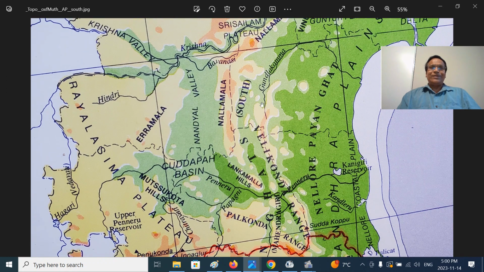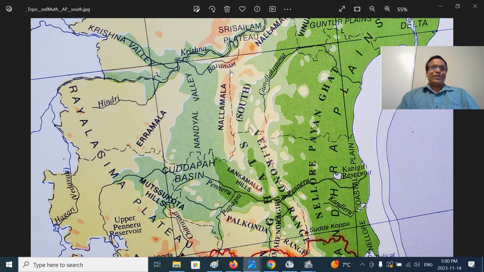Always remember the landmarks: Nallamala mountains here, and this is the Tungabhadra river, Hagari river, Vedavati river, Handri river, tributary of Tungabhadra. This is the Krishna river. And the former Andhra state capital, Kurnool, will be here. And this is the Gadwal interflow Doab region and Raichur interflow Doab region, Raichur Doab.